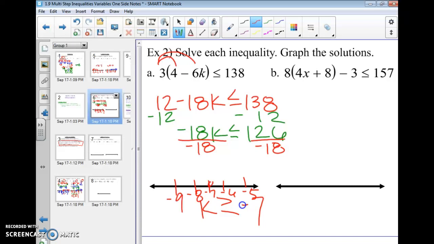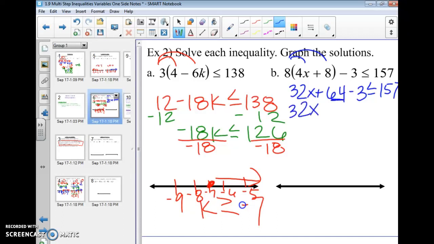Over here, when I distribute this, I cannot distribute it to that negative 3 because it's not in parentheses. So I'll take 32x, 64, minus 3, less than or equal to 157. Now I can combine my terms, these guys here.